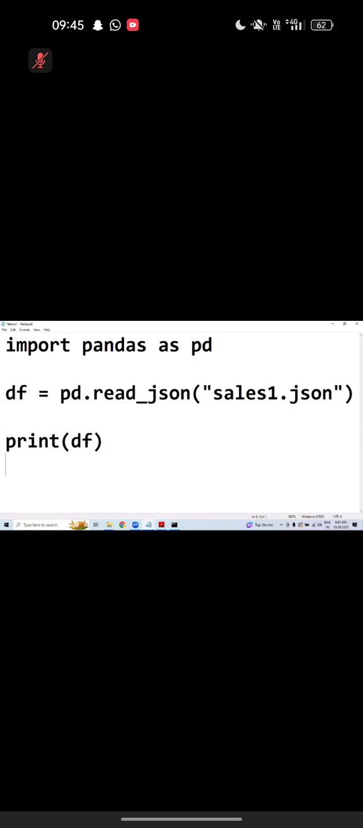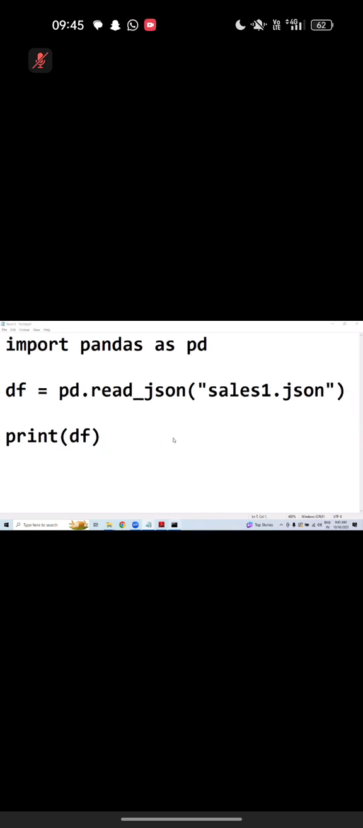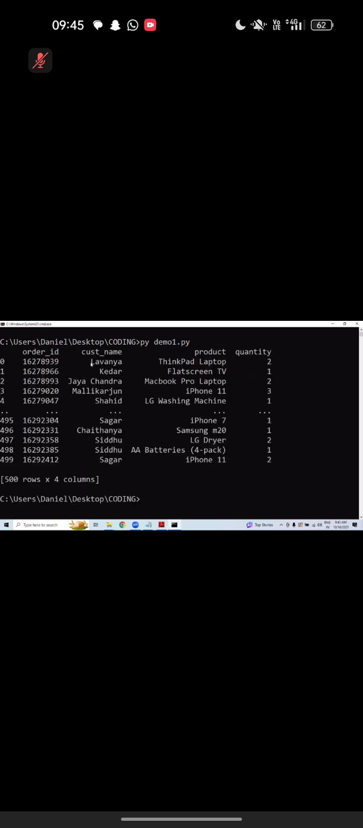Okay. Let me print. Now let me just try to recall. Let me run it and see. Yep, you got an output. Can you tell me what is the first customer name? Lavanya. Total how many rows? 500 rows. How many columns? Very nice. You got it, I guess.